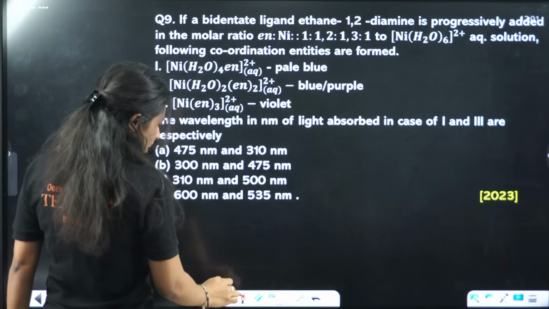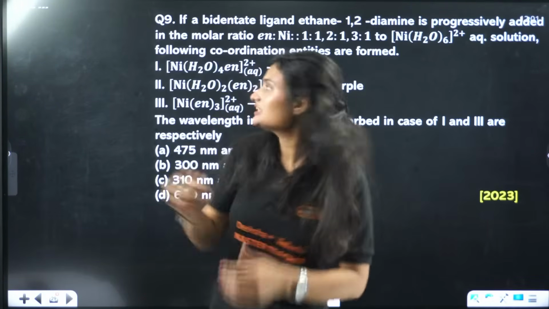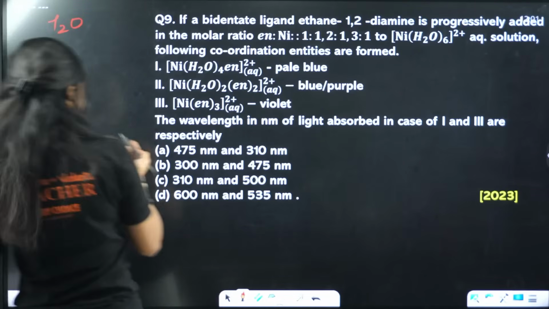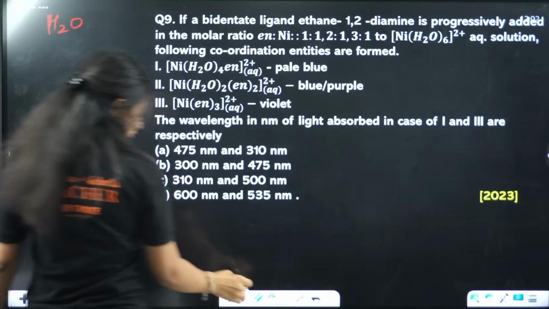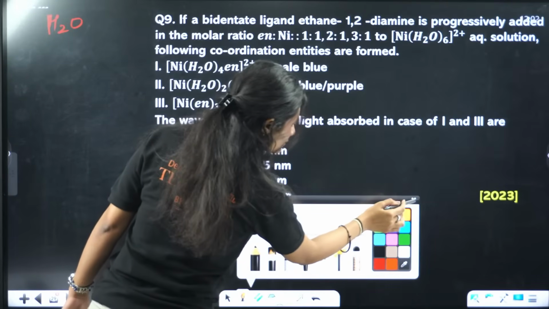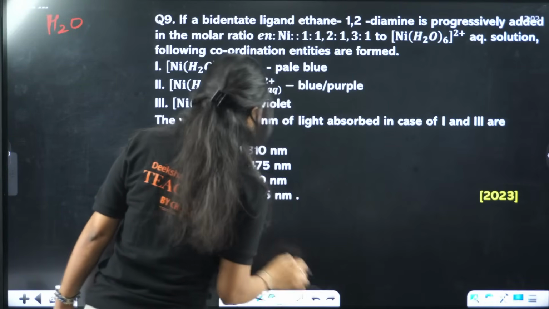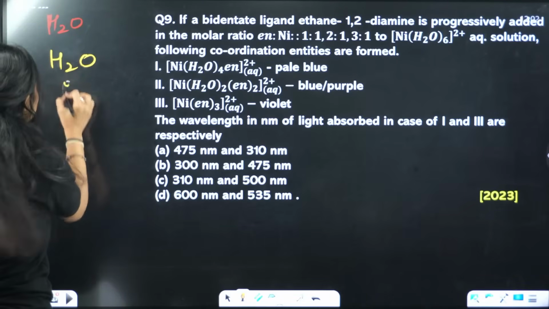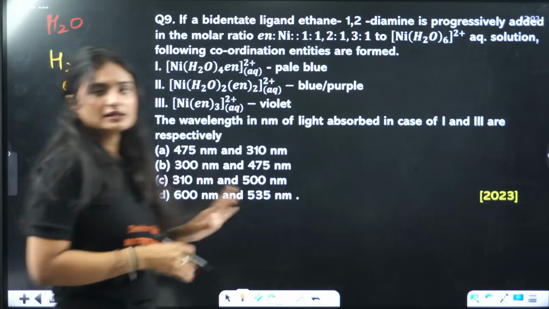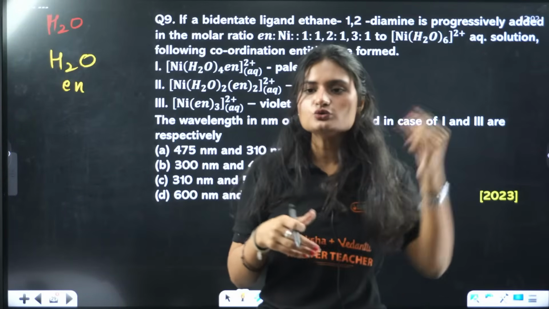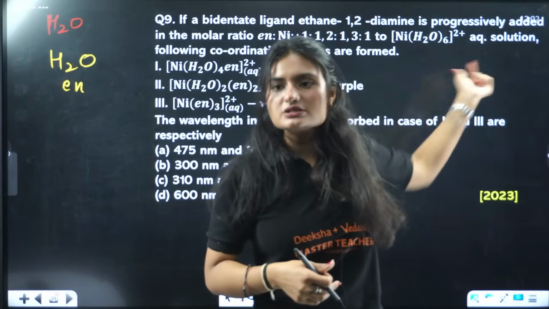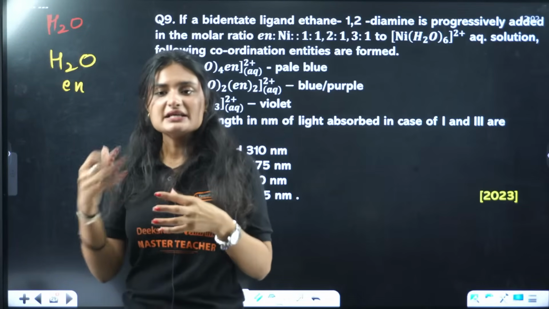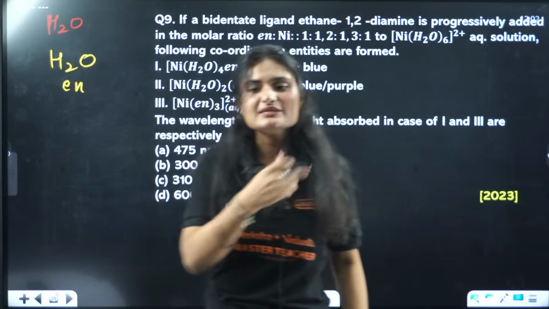Okay. So, the question is really nice actually. What are we given? We are given two ligands, H2O and ethylene diamine. What is happening here? We are adding ethylene diamine to this complex, [Ni(H2O)6]2+, right? Now, what will ethylene diamine do? It will replace the water molecule.